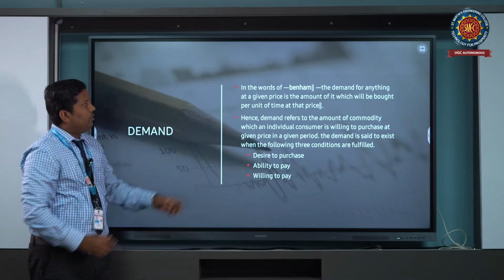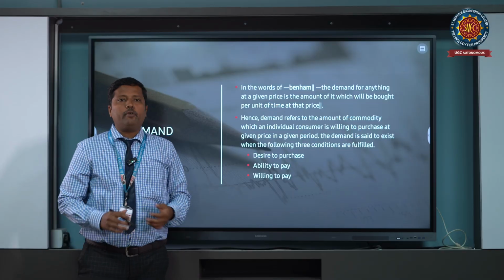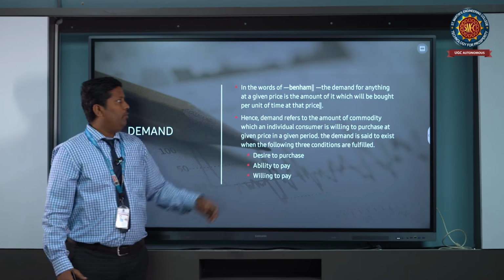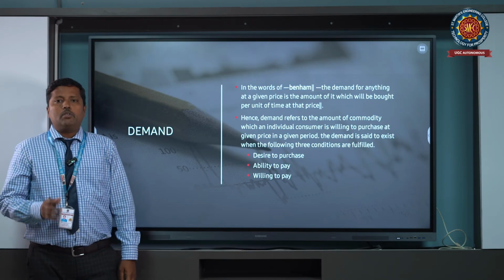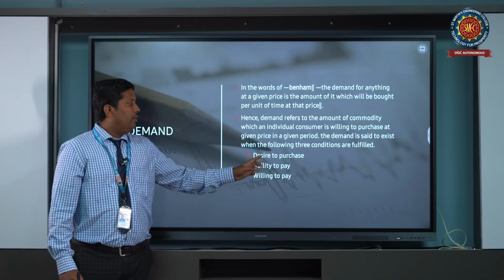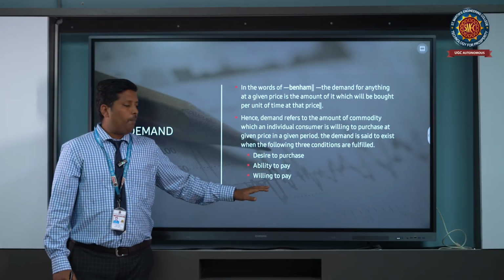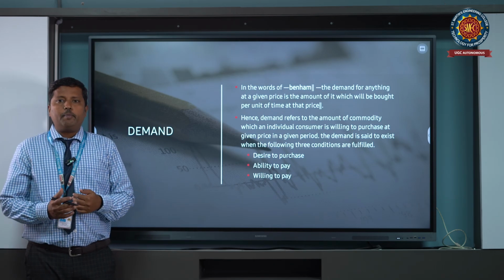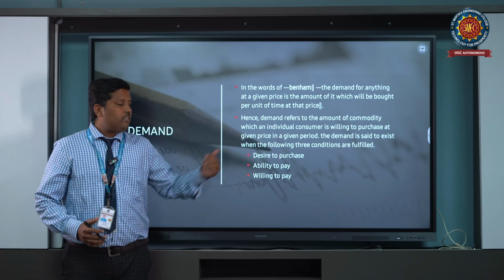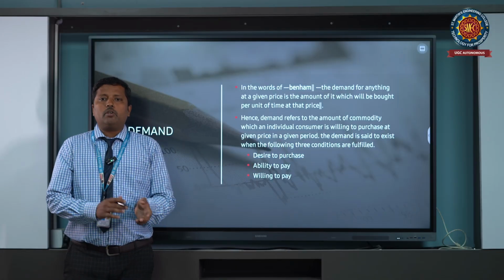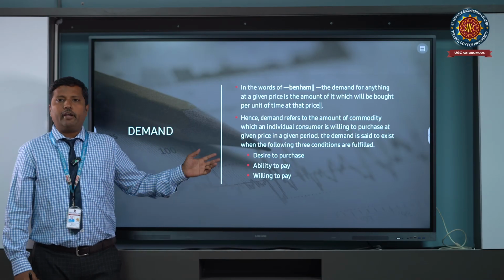In other words, when we have demand for anything at a given price, it is the amount which will be bought per unit of time. So that is the concept of demand. The three combinations are desire to purchase, ability to pay, and willingness to pay. Whenever a product has demand, these three combinations are represented. Otherwise, the product or commodity doesn't have any demand.